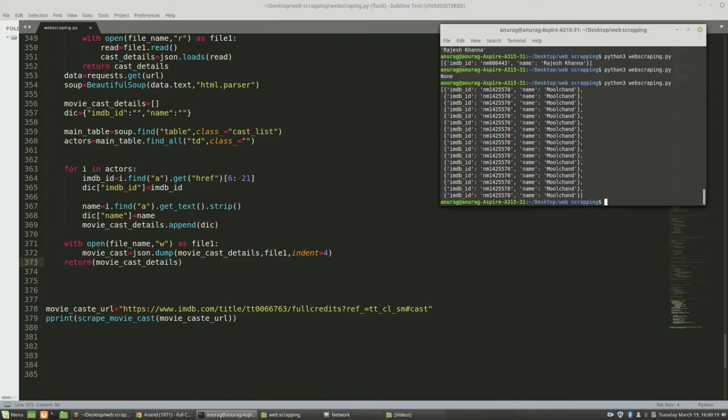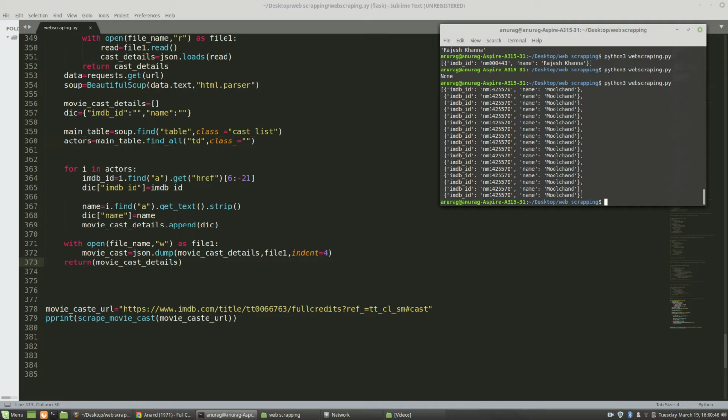Now you can see that I have got the same format, a main list under which there are several dictionaries, 1 2 3 4 5 6 basically. But the main problem right now is that the name is Moolchand again and again, and the ID is also repeating again and again, because of the same thing I told you: if you don't use copy here, our things will be repeated.